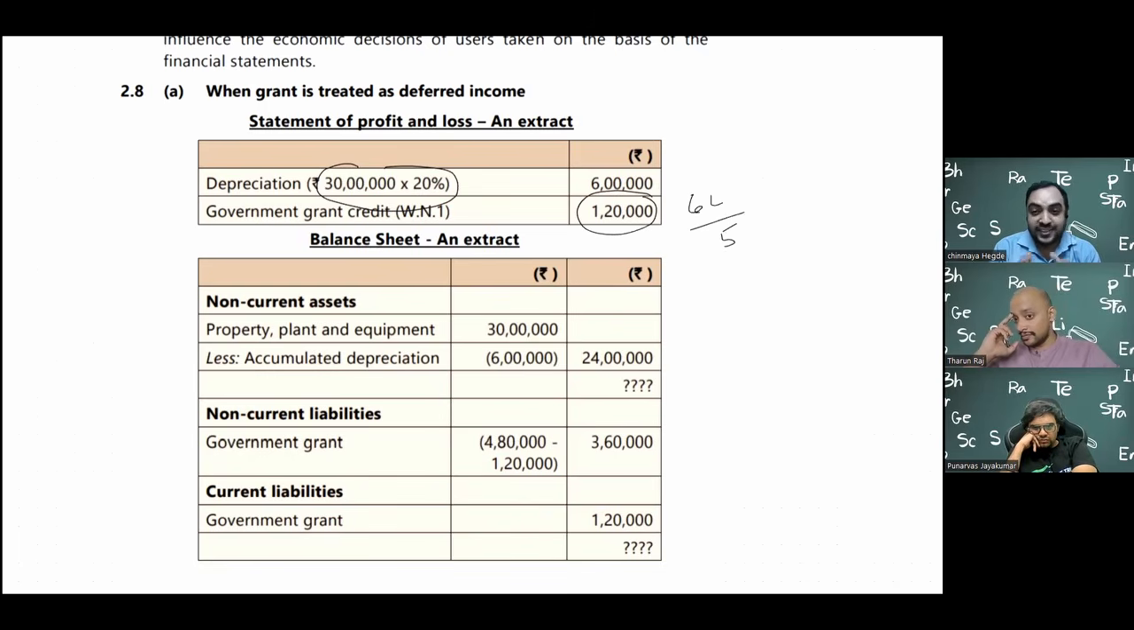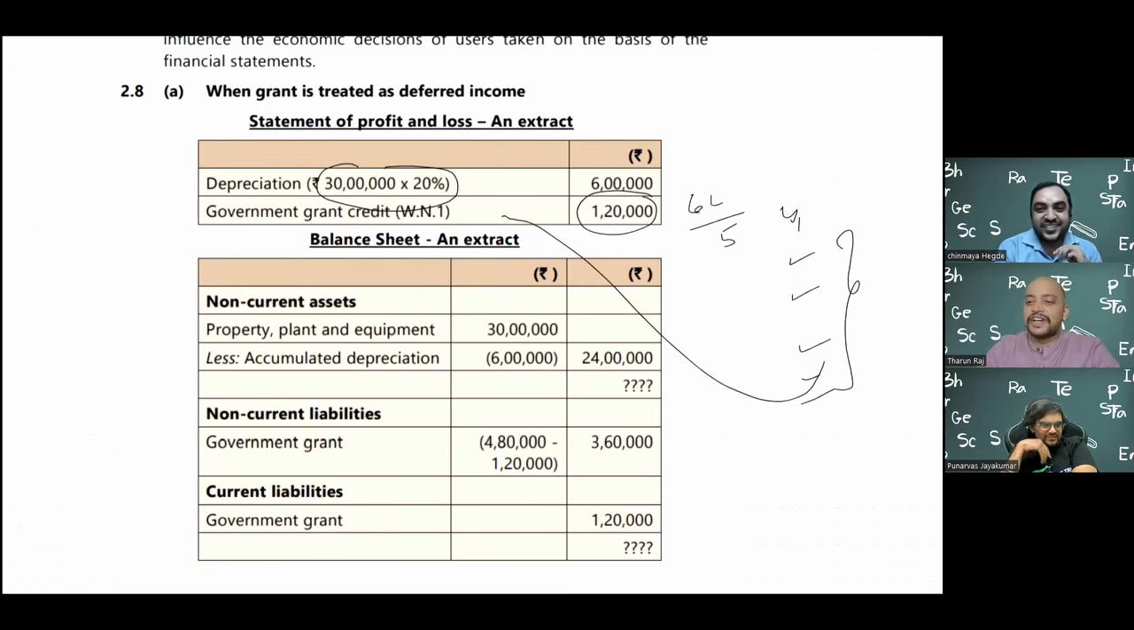What if it was the WDV method? You can't apply that rate here. So you have to calculate under the WDV method what the depreciation is for year 1, year 2, year 3, year 4, year 5. In this proportion, you have to divide the 6 lakh. For 5 years, you don't have that problem. GST always deems the useful life of the asset to be 5 years. Okay, that's what they've given. Yeah, here you have to do it in the proportion.